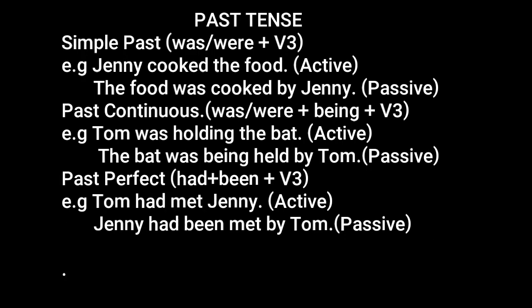Now let us consider the case of past tense. In simple past, we use was/were plus verb in third form. For example, "Jenny cooked the food." This is in active voice. And in passive voice, it will be converted into "the food was cooked by Jenny." Now see the case of past continuous tense. We use was/were plus being plus verb in third form. And take the example, "Tom was holding the bat." This is active voice. "The bat was being held by Tom."